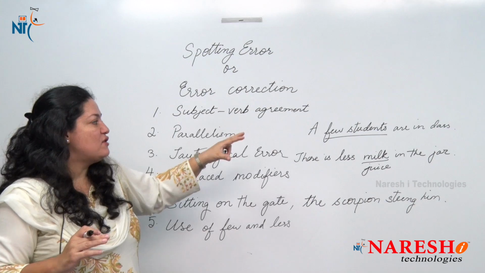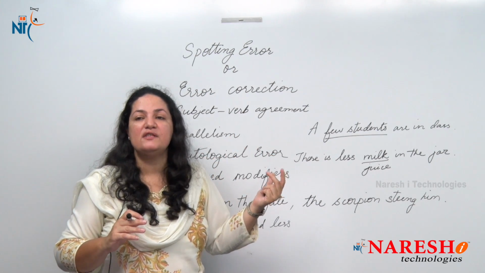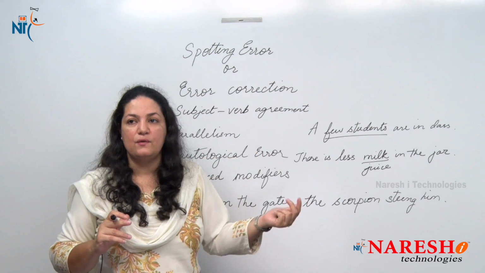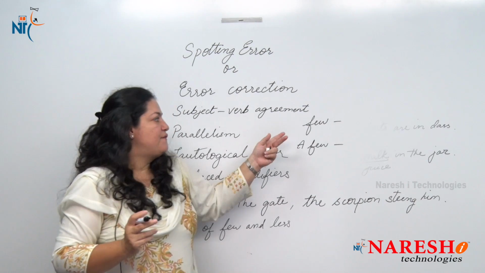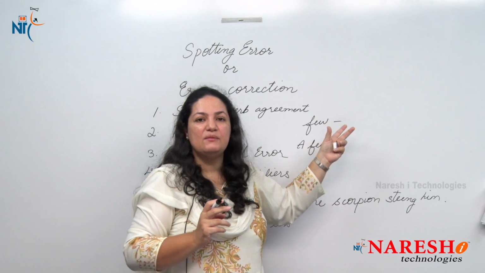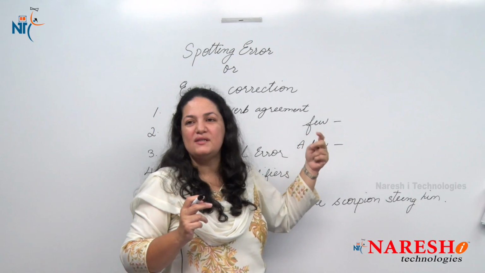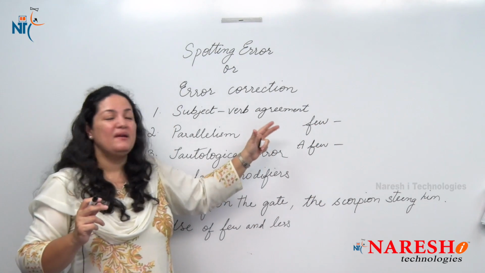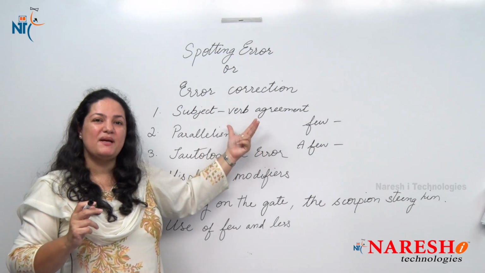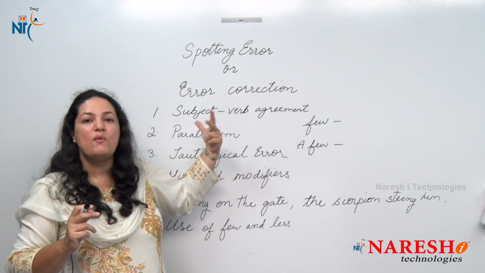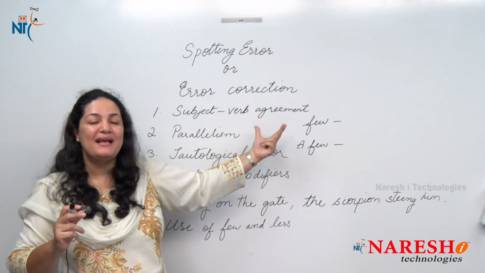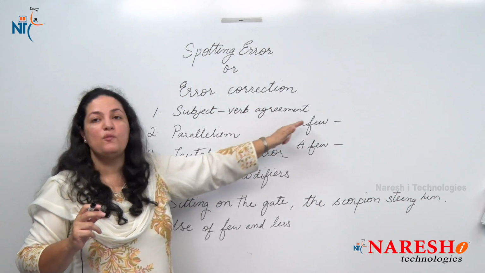Now here, when we are talking about few and less, there is a difference between few and a few. You need to be aware of that too. Few is for a negligible number. Okay, so when we say it's almost next to no, few people came for the class. So for example, if you are expecting a very huge number, but only 1 or 2 people turn up, or maybe less than 10 turn up, so we say few people.